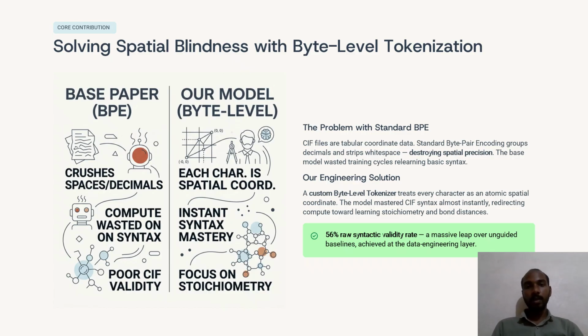So to solve this issue, we implemented a byte level tokenizer. In this approach, every character is treated individually. This preserves all coordinate information exactly as it appears in the original CIF file. Because of this, the model can focus more on learning relationships between atoms and crystal structures rather than learning syntax. And this was one of the major contributions in our project. By this approach, we achieved approximately 56% syntactic validity in generated CIF files.